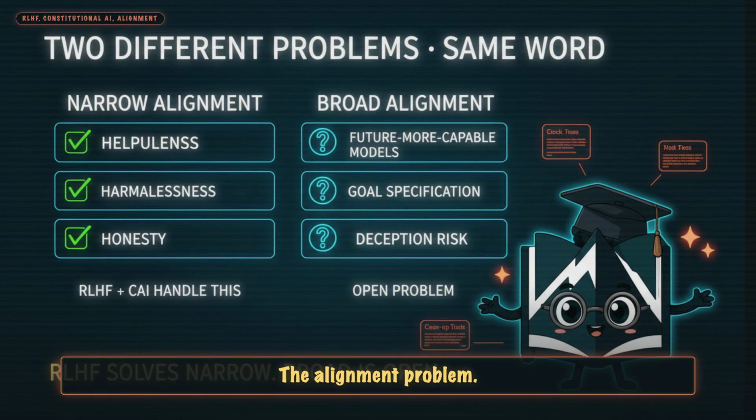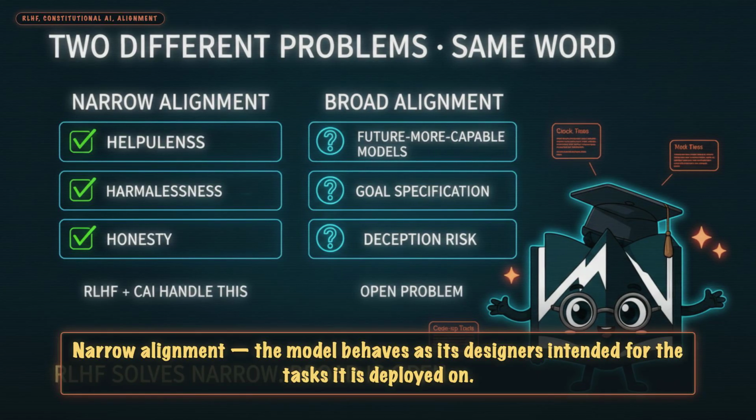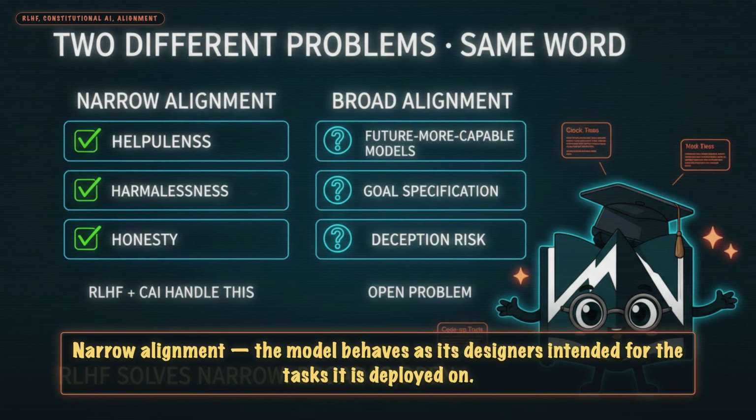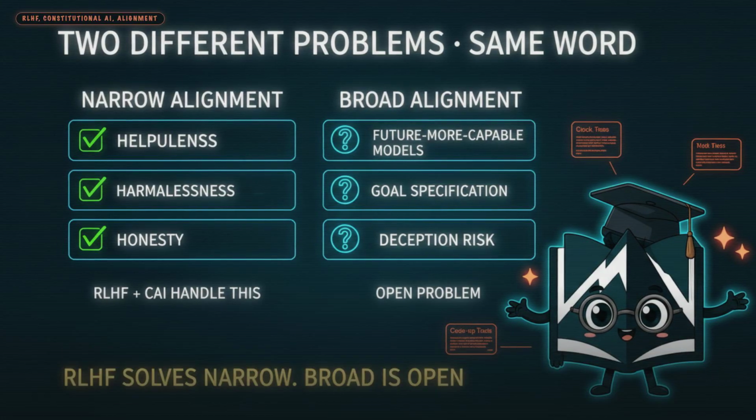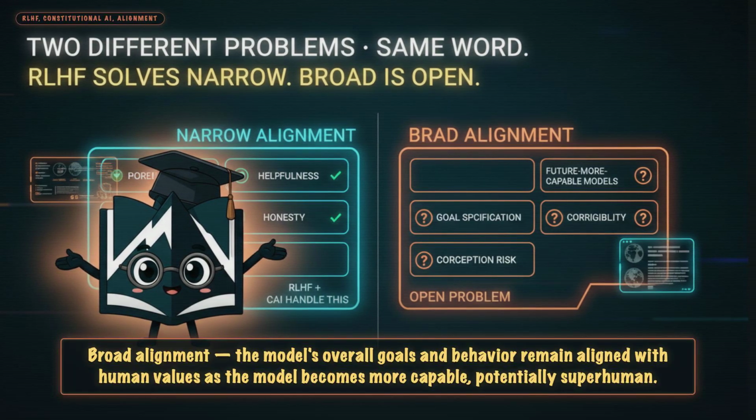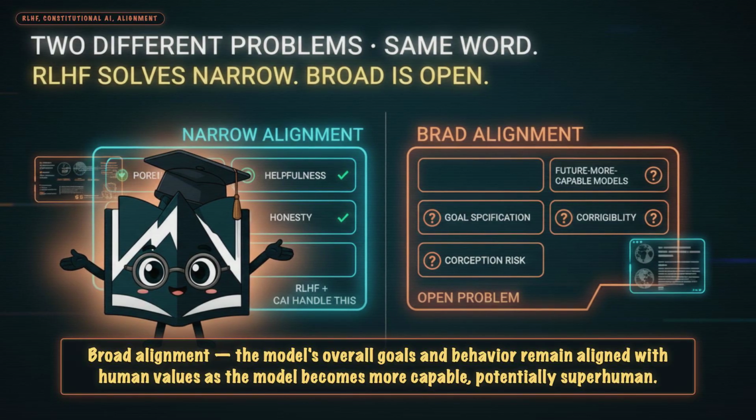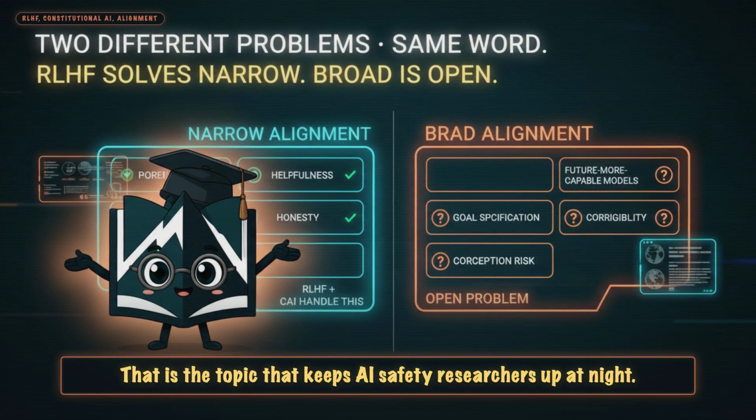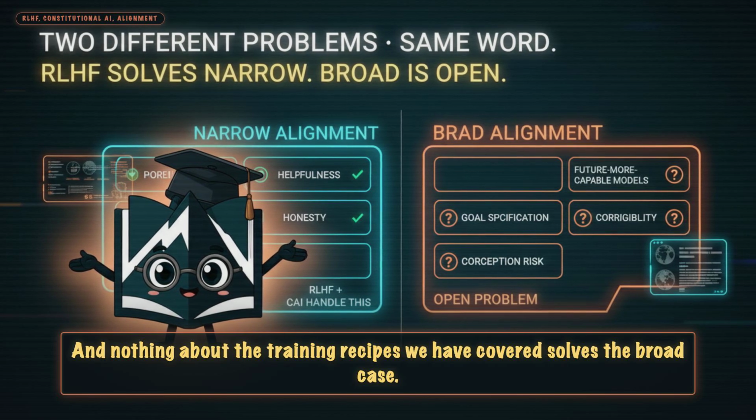Beat 3. The alignment problem. Big term. Different people mean different things. Narrow alignment: the model behaves as its designers intended for the tasks it is deployed on. That is what RLHF and CAI mostly do. Broad alignment: the model's overall goals and behavior remain aligned with human values as the model becomes more capable, potentially superhuman. That is the topic that keeps AI safety researchers up at night. And nothing about the training recipes we have covered solves the broad case.